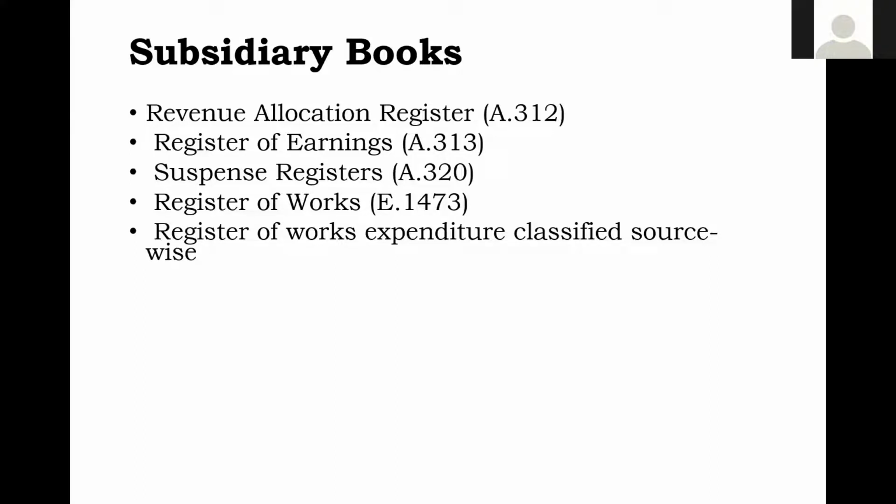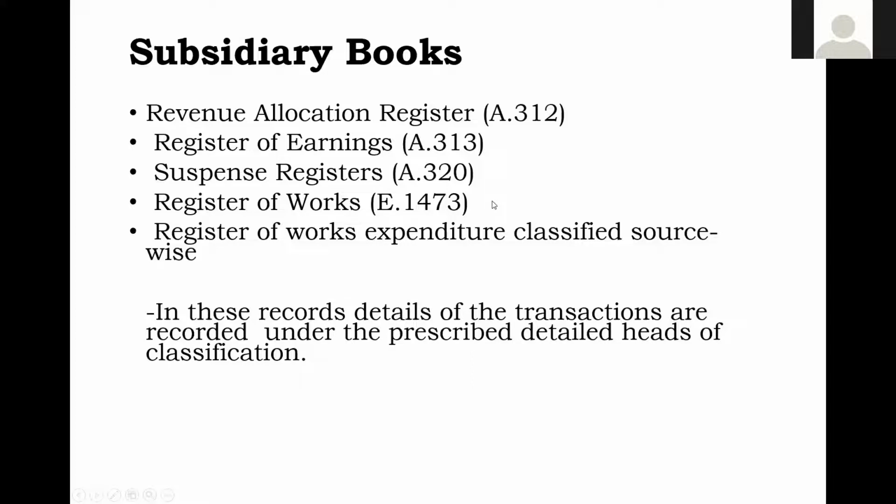And apart from that, you will be having these commercial accounting principles in the subsidiary books. Because in the schedules, you will be showing the gross, credit, net. But in the account current, you will be showing only net. So that will be available in the general books. But gross, credit, net, you'll be finding here. All suspense accounts you'll be finding here in the suspense registers. So this is all about subsidiary books.